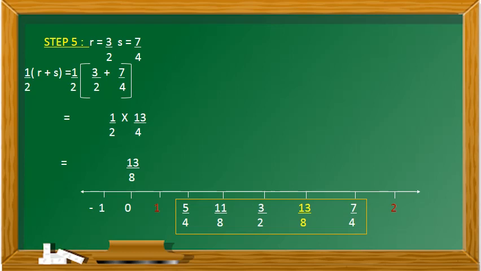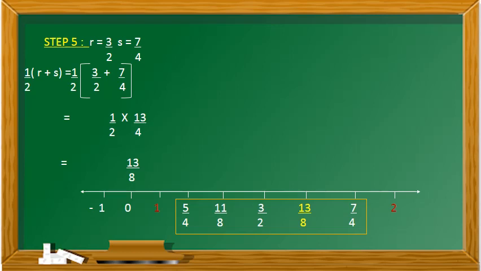In step 5, we are going to find a rational number between 3 by 2 and 7 by 4. So we have to take r is equal to 3 by 2 and s is equal to 7 by 4. 1 by 2 into (r plus s) is equal to 1 by 2 into (3 by 2 plus 7 by 4). 3 by 2 plus 7 by 4, if we add, we get the answer 13 by 4. So 1 by 2 into 13 by 4 is equal to 13 by 8.